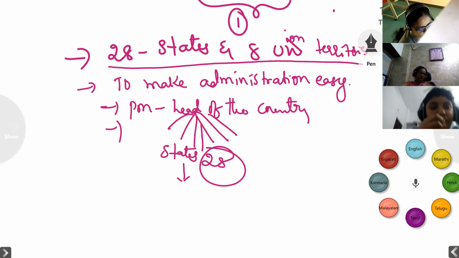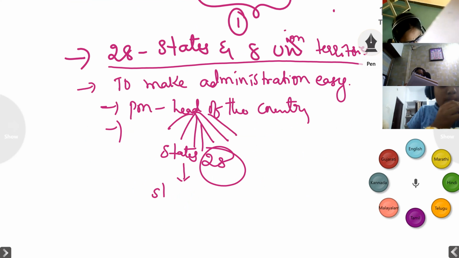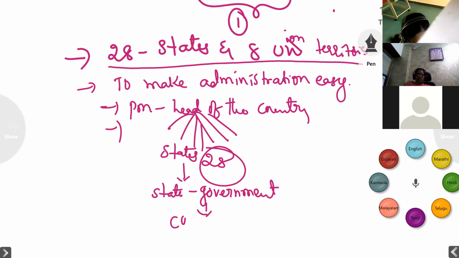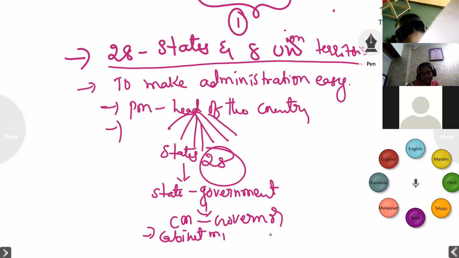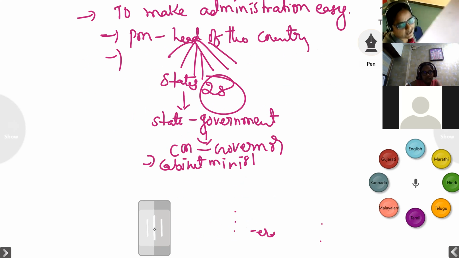State government will be administrating the states, right? CM will be there, governor will be there, and cabinet ministers will be there. All state cabinet ministers will be there. This makes administration easy, and the work will be done in a proper way at the state level.